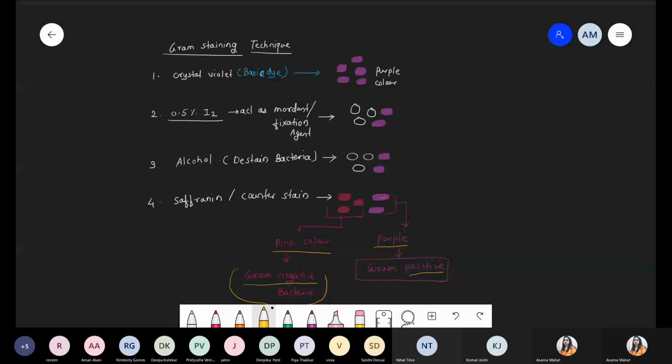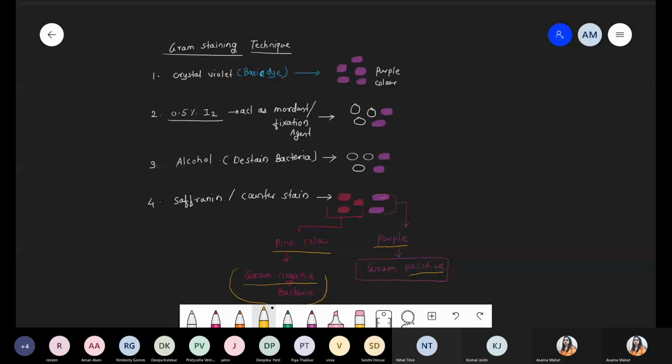because of that safranin, the gram negative bacteria obtain the pink color. So crystal violet's color is violet. Bacteria having the thick cell wall can retain that color, and they are called gram positive bacteria. The other stain is safranin, which is pink in color. Safranin is absorbed by the cell wall of bacteria having a very thin cell wall, right?